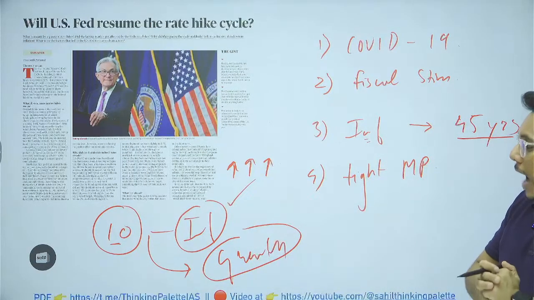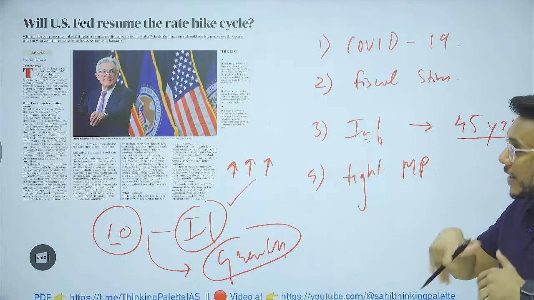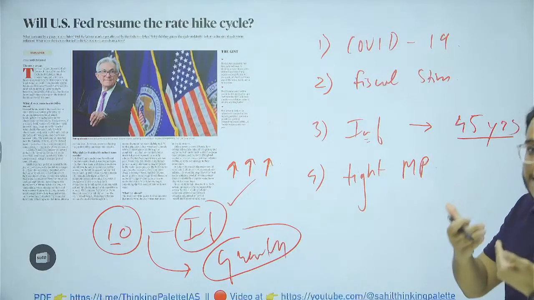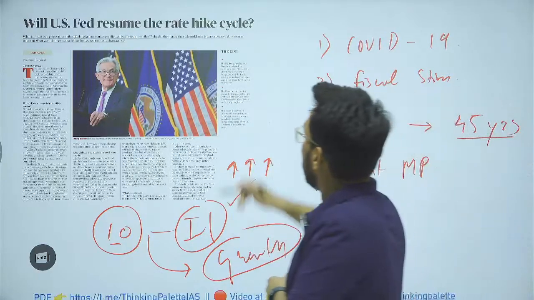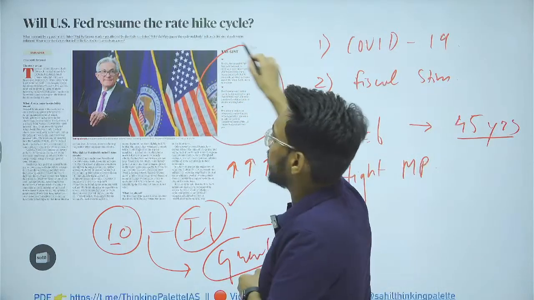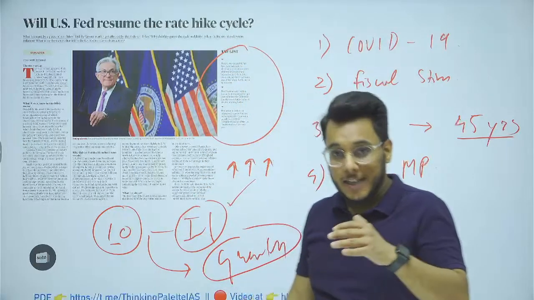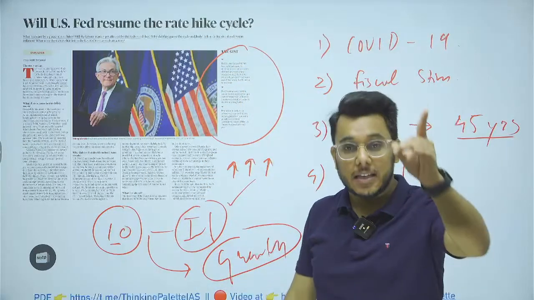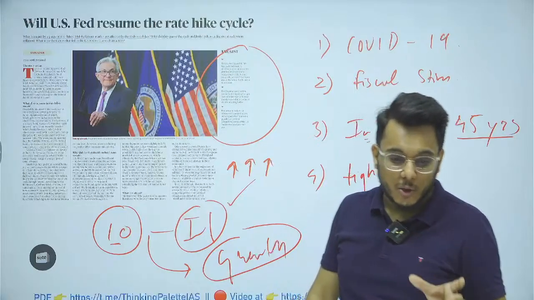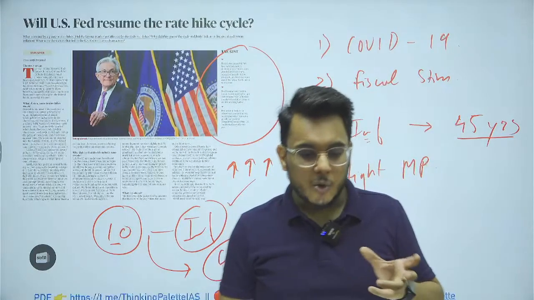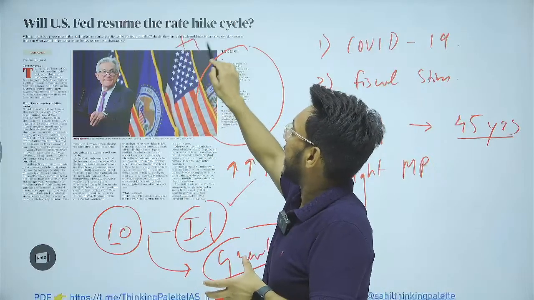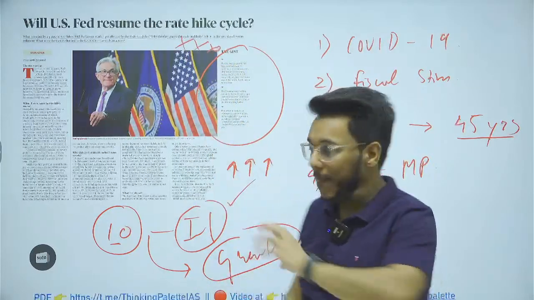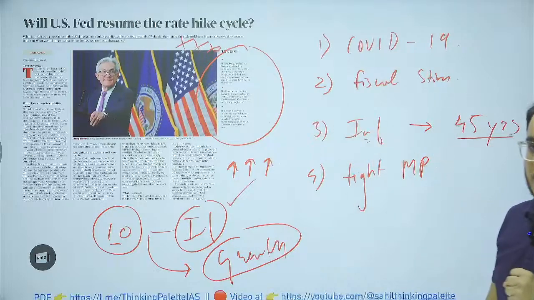Now, after the ten rate hikes, whether the Federal Reserve will increase the interest rate, yes or no, is a question. The US Federal Reserve has said that as of now, we are not increasing the interest rate, but we will see. We cannot commit that in the future also we will not do this. We have to check that. So this is all that has come in this direction.